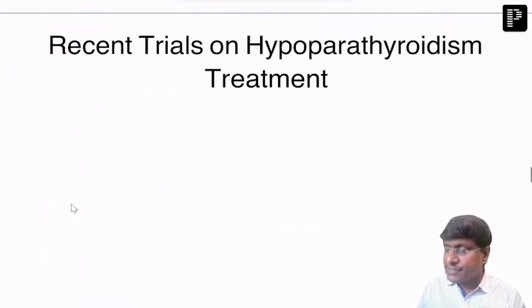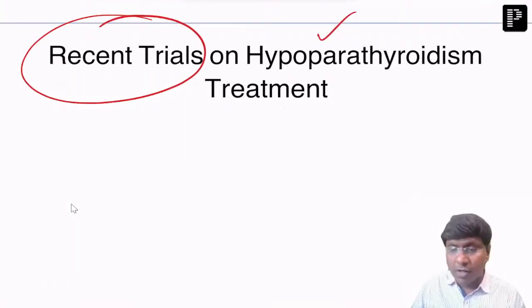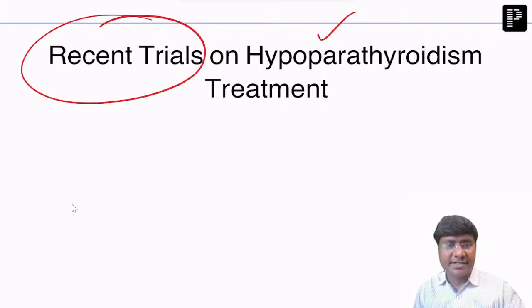Now, let me discuss the recent trials on hypoparathyroidism treatment.